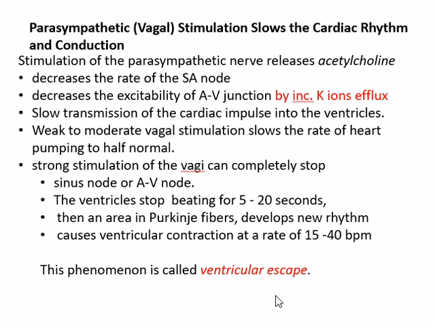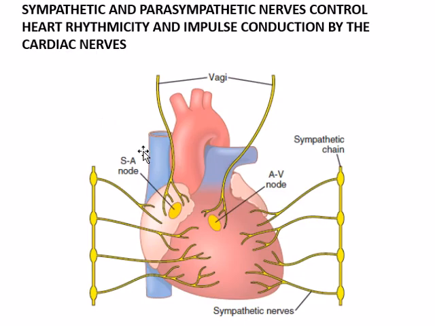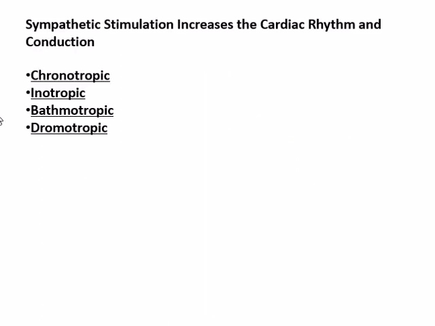Now this is about the parasympathetic stimulation, whereas the sympathetic stimulation has four types of effects: chronotropic, inotropic, bathmotropic, and dromotropic. You have to understand these terms. As you can see here, the SA node was supplied by the vagi, and the AV node also was supplied by the parasympathetics. Whereas the sympathetics have a direct effect of increasing the heart rate and increasing the contractility.